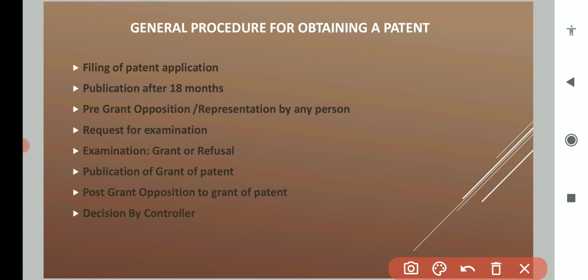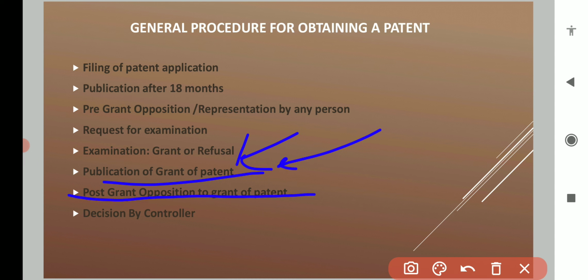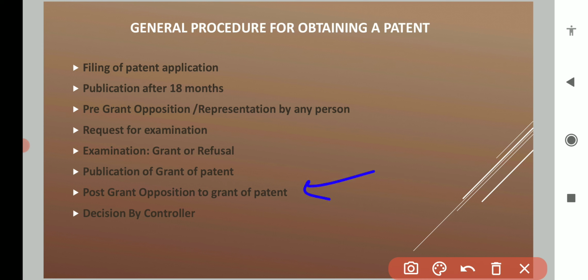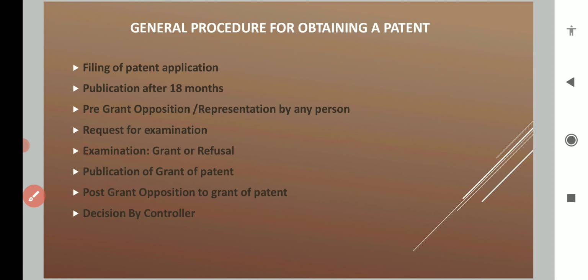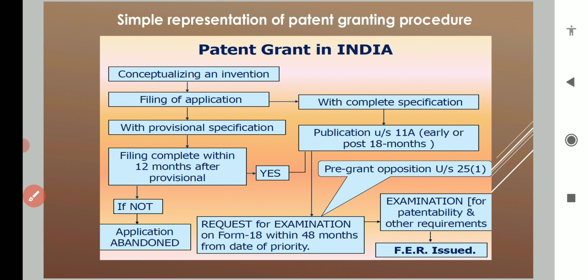Okay, then after that there will be publication of the grant of the patent. The patent office will publish the application in their journal, means now the patent has been granted to that person. After that, post-grant opposition: after the grant of the patent, if someone wants to oppose, he or she can oppose. Then if there is opposition, the decision will be made by the controller of patents. So this is the simple representation of the patent granting procedure.